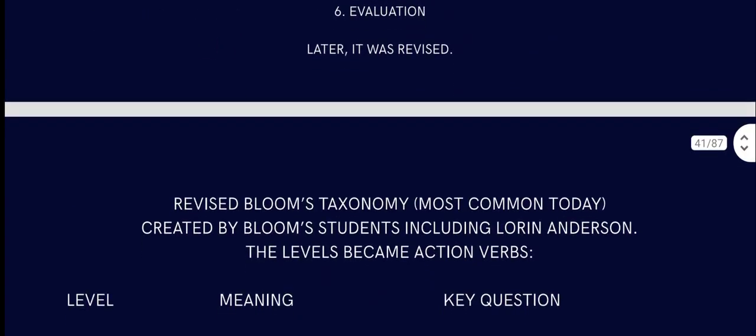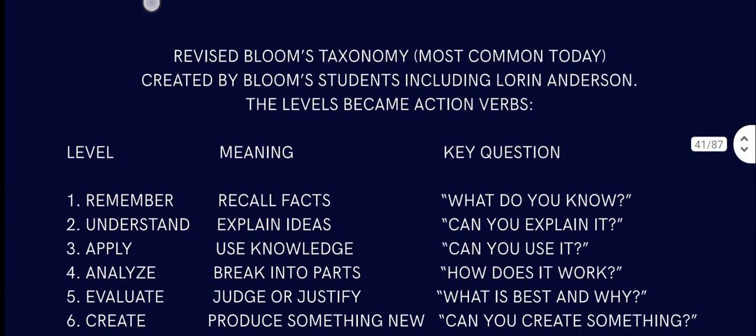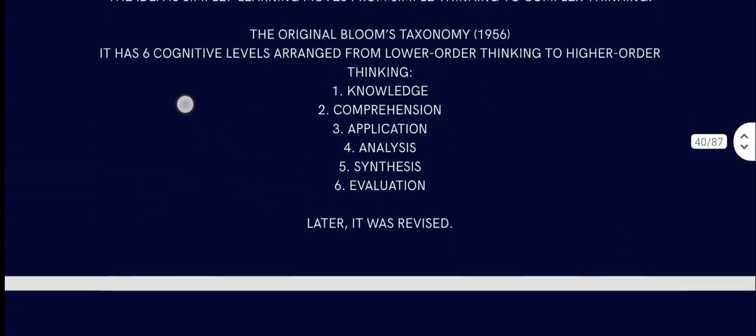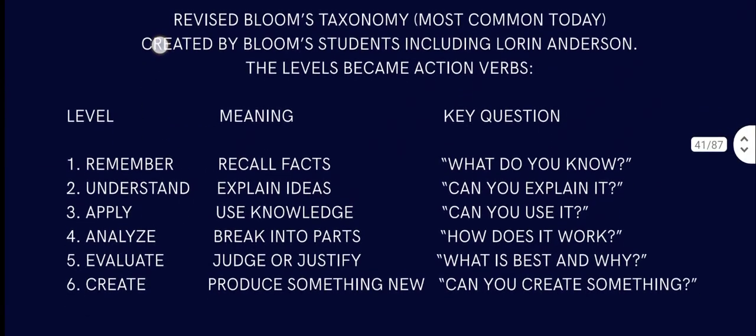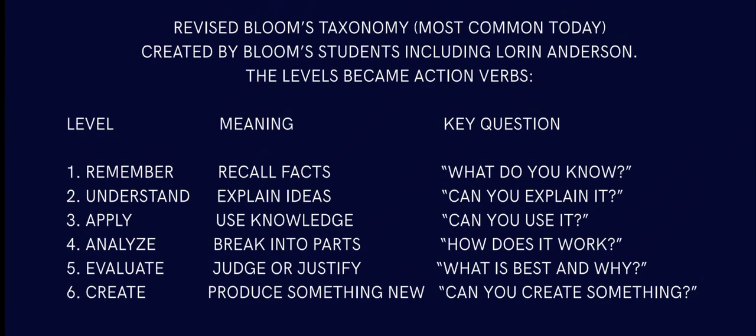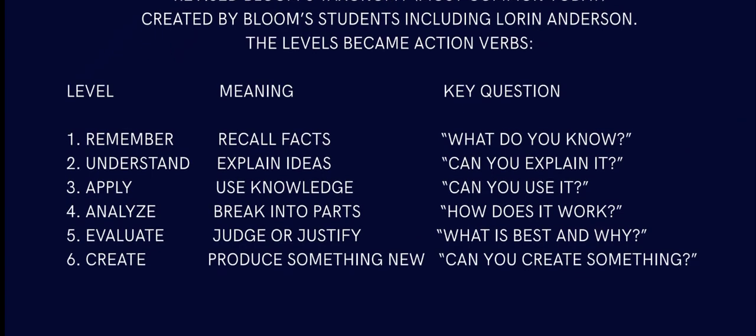Later it was revised. So the revised Bloom's taxonomy is most common today. That was the 1956 one, but this one was revised later, created by Bloom's students, including Lorin Anderson. So the levels became action verbs. Level one is remember, that is recalling facts. What do you know? What do you already have stored in your memory? That is remember, that is recalling facts.